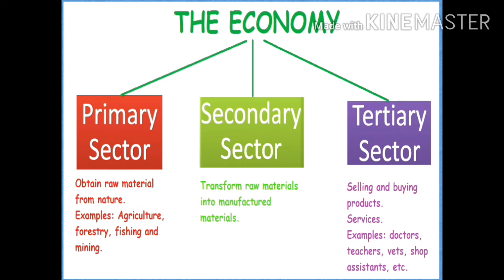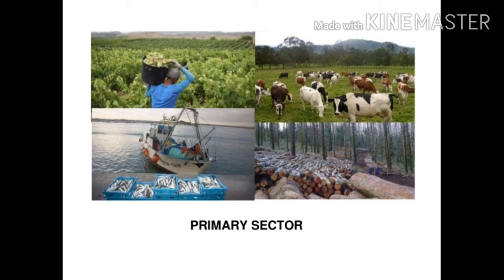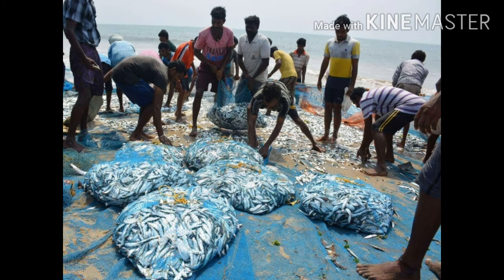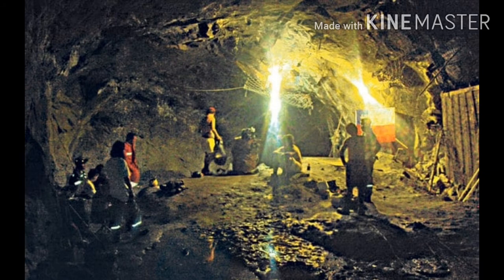Now let us see the economy based upon the occupation. We have three types of economy based upon the occupation of the people of that nation: the primary sector, secondary sector and the tertiary sector. The primary sector or primary occupation means the activities which involve taking the raw material from the environment and using them for various purposes. For example, farming, fishing and mining. These are the examples of the primary occupations.